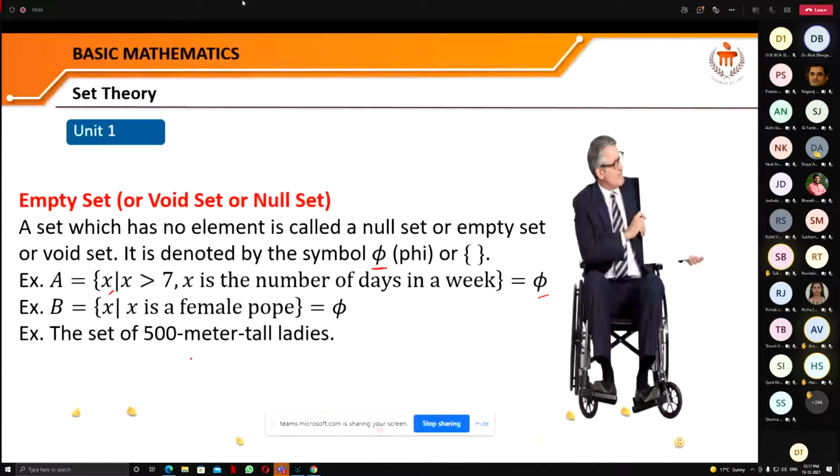The next one is the set of 500-meter tall ladies. Is it possible? No. In our human family we never see a lady or a man who is 500 meters tall. So this set is also an empty set.